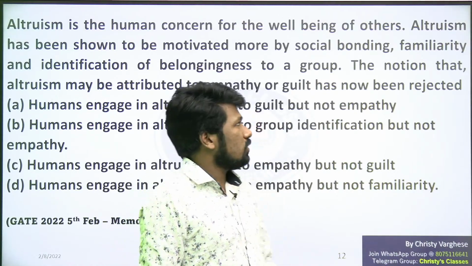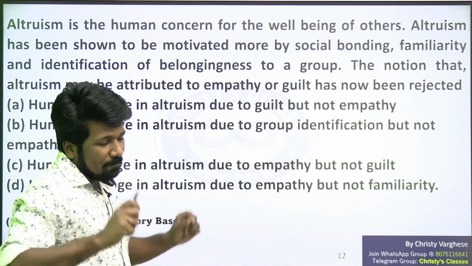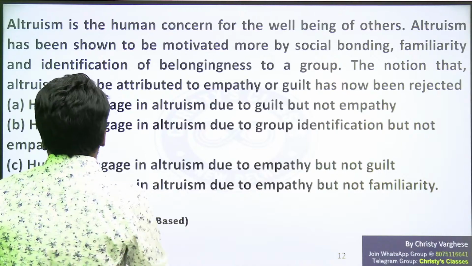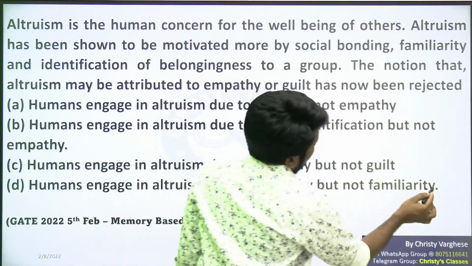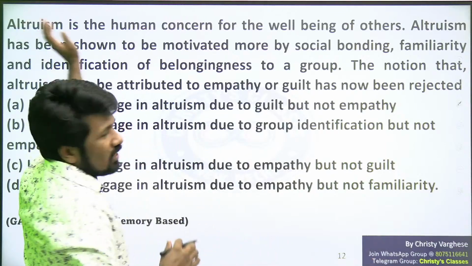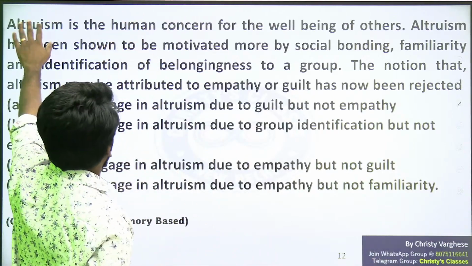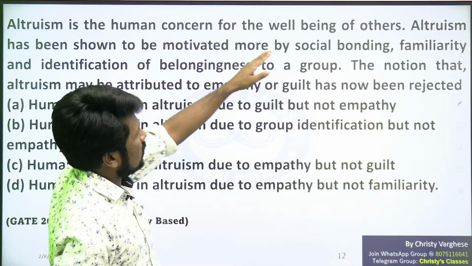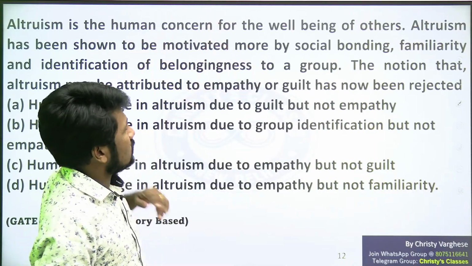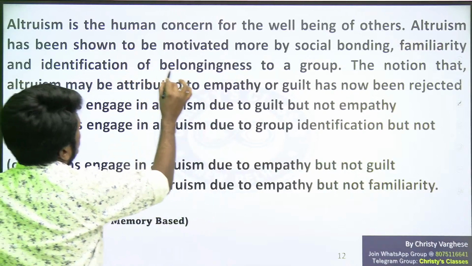Hope all of you understood the meaning of altruism. But in this question, the meaning of altruism is not necessary at all. Why is it not necessary? Because even if we assume we don't know the meaning of altruism, the first sentence itself briefly explains it: altruism is a human concern for the well-being of others.